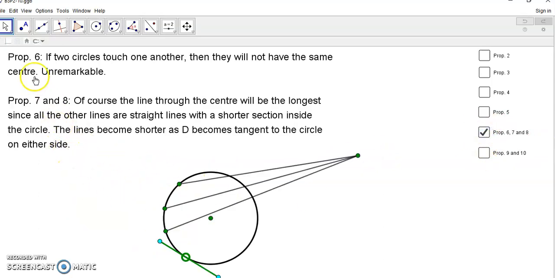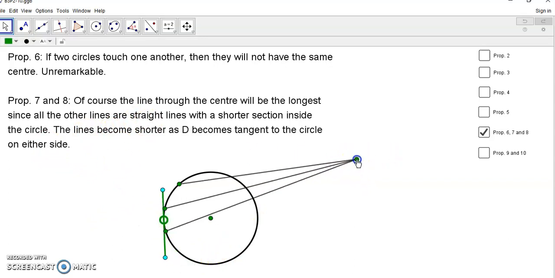Proposition 6 says that if two circles touch one another, then they will not have the same center, and I've already discussed that. Proposition 7 and 8 are more or less the same, with a slight difference. And what they basically tell us is that if we have a point outside the circle and we draw straight lines to the opposite ends of the circle, then one of these straight lines will be the longest out of all the straight lines. And of course, one of them will be the shortest. But the longest one will obviously be the one passing through the center of the circle.